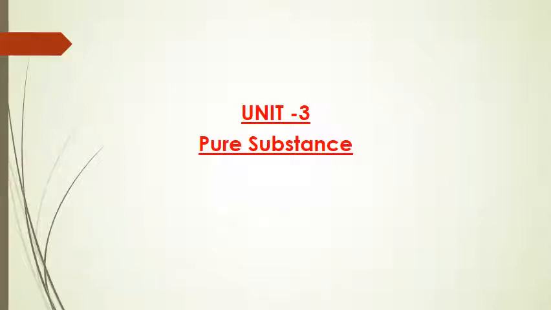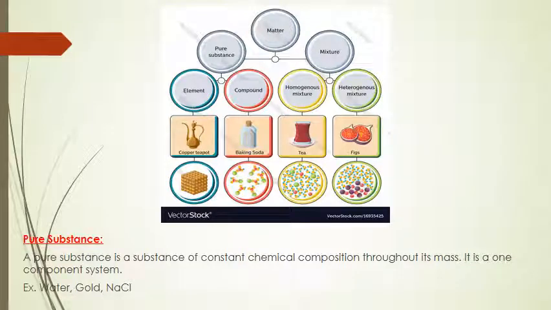Let us start Unit 3, which is pure substance. Before defining pure substance, let us discuss some basics. We know that matter can be divided into two types: pure substances and mixtures. A pure substance may be an element or a compound, and a mixture may be a homogeneous mixture or a heterogeneous mixture.